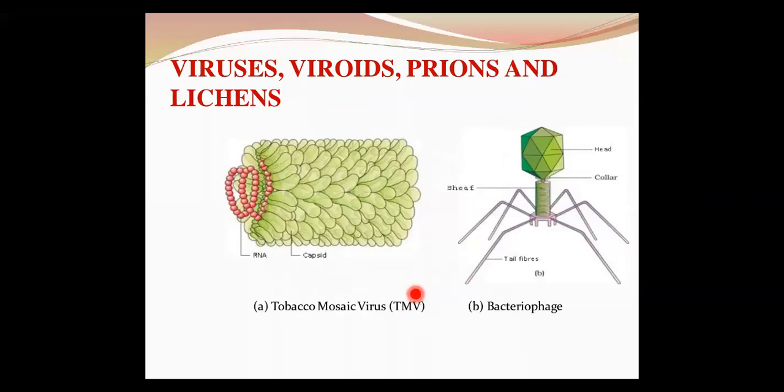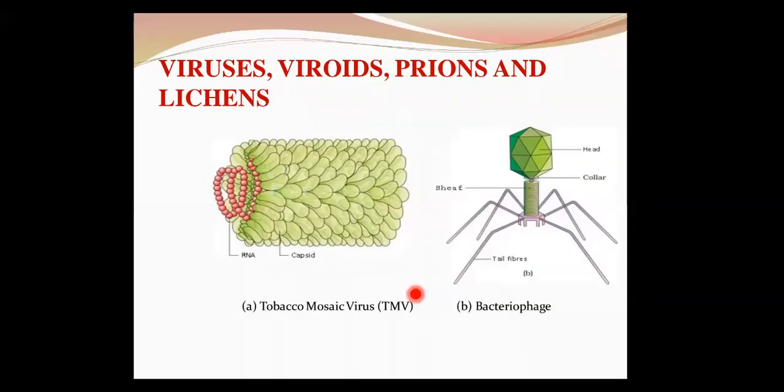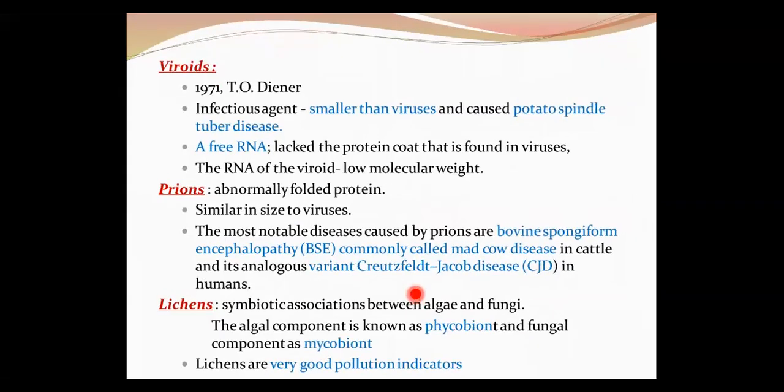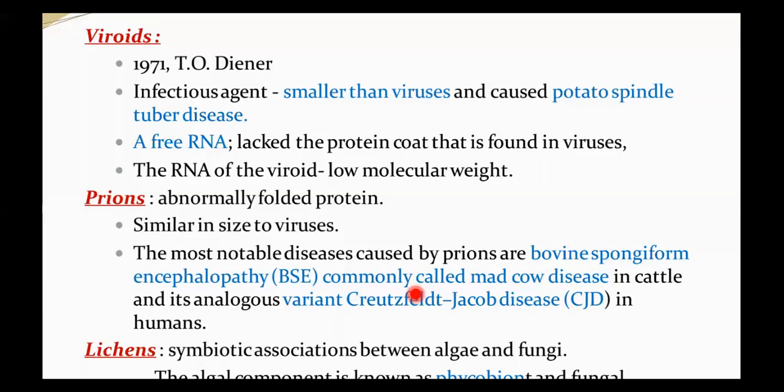In this slide, you can see the picture of the tobacco mosaic virus and a bacteriophage, showing different parts. I'm not going into much detail about this. I will come to the next part, that is viroids. What are these viroids? Viroids were first discovered in 1971 by T.O. Diener. These are new infectious agents that were actually smaller than viruses, and were reported to cause a disease called potato spindle tuber disease.